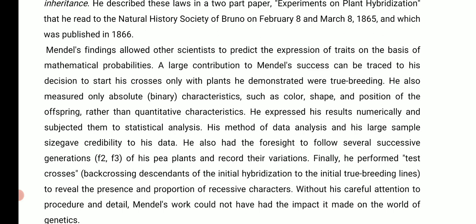So he did a very controlled experiment. Because he's such a scientific person, he did true breeding. He didn't leave it to nature, he didn't allow the wind, the air, the insects to carry the pollen. He did it by himself.